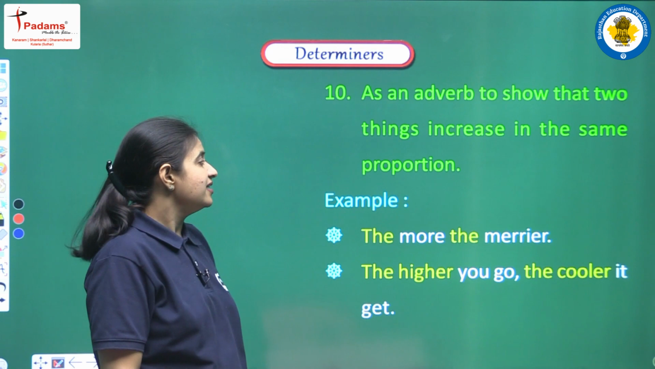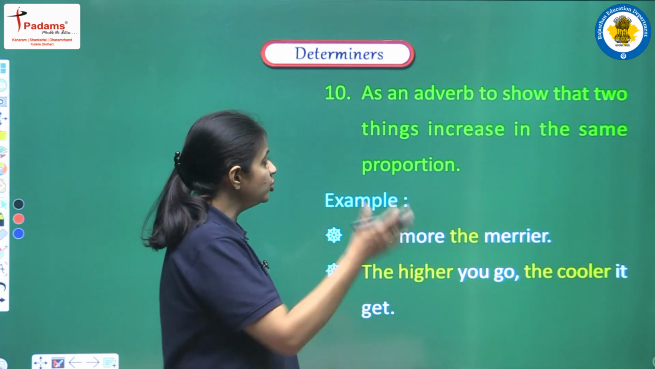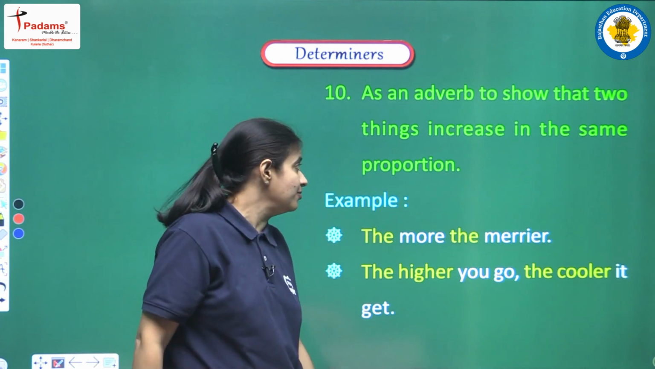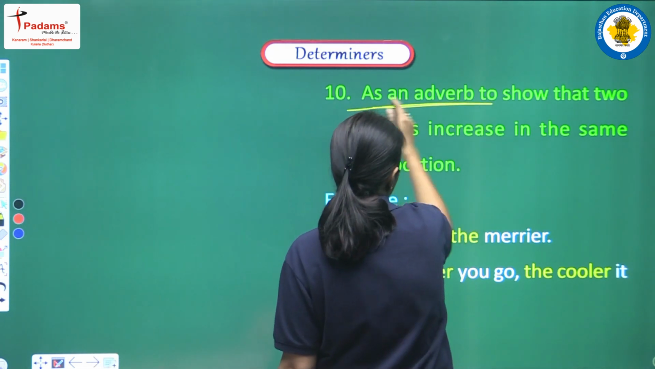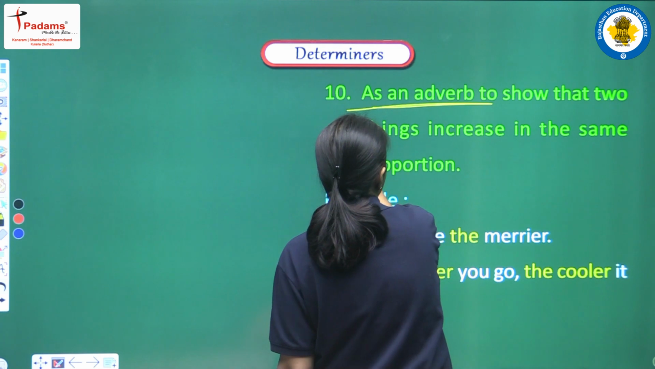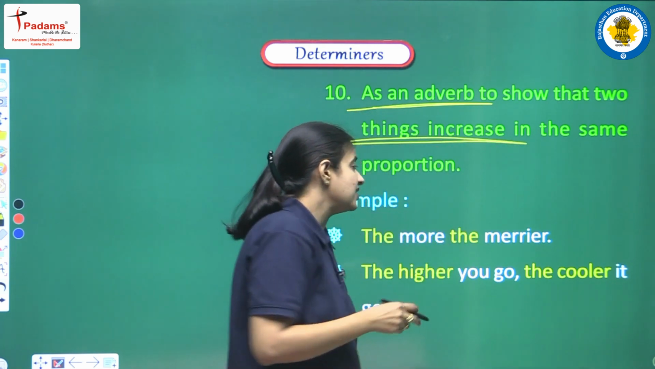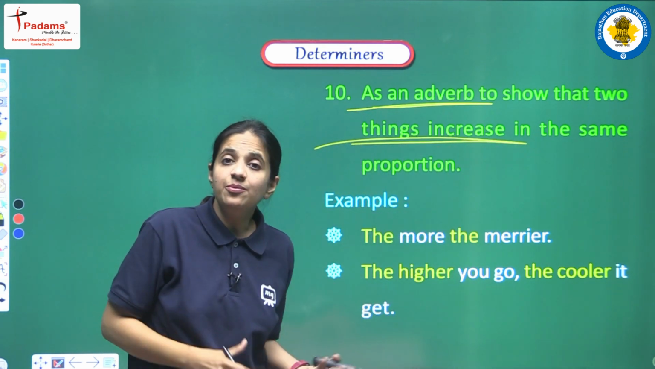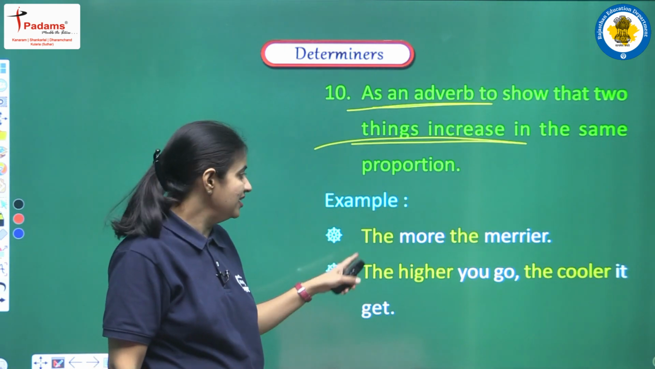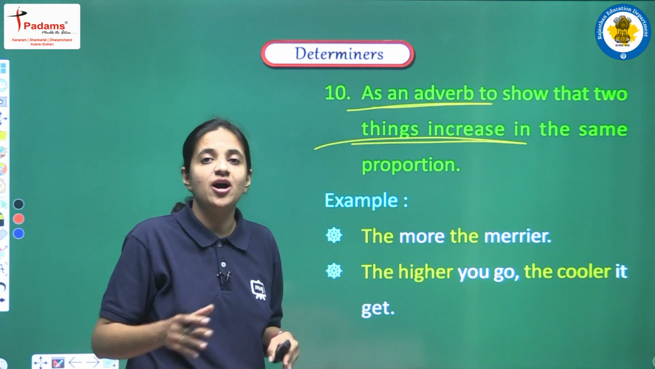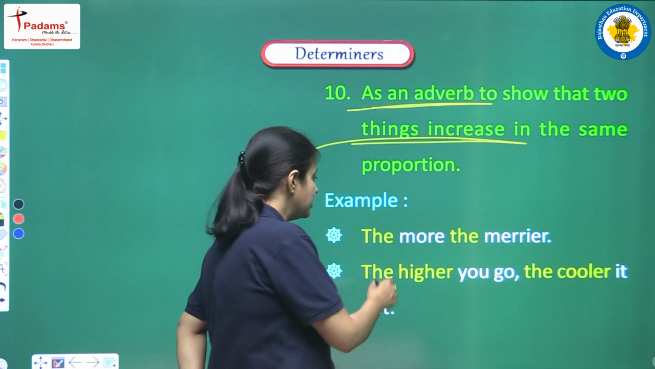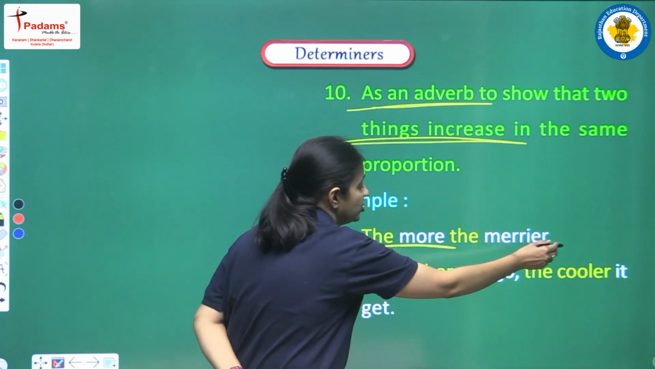Next, as an adverb to show that 2 things increase in the same proportion. So yes, it is also used as an adverb when we are trying to show that there are 2 things and both the things are increasing in the same proportion. So let's see the example. The more the merrier. So here we are talking about the 2 things, and we are saying this thing that the more the merrier.